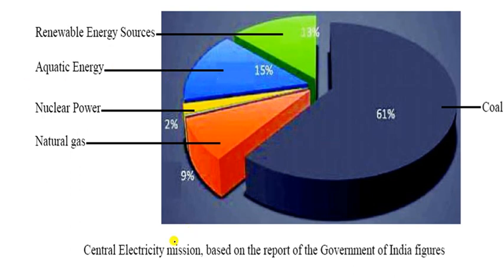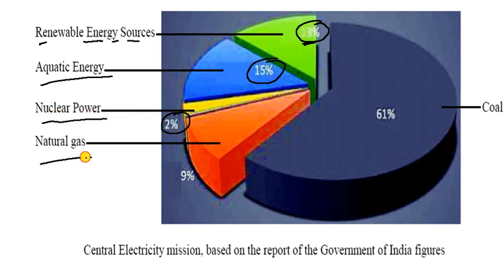So it is the structure of the other forms of energy on the earth. So the Central Electricity Authority, based on the report of the Government of India, gives these parts. First one is the renewable source of energy, that is 30%. It is 13%. You can write this is 13%. Now aquatic energy, it is 15%, so very less. Now nuclear energy, it is only 2%, and natural gas energy is about 9%, and the rest are the waste which have no energy. So that is the diagram of the earth for the energy level.